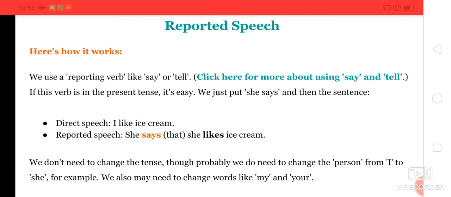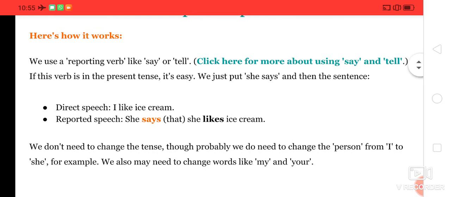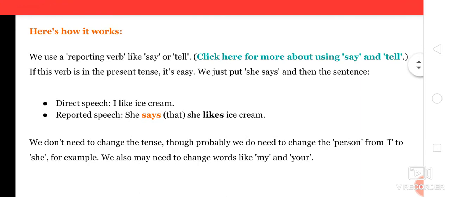So here we will see how to write the reported speech, okay? We generally use a reporting verb like say or tell. If this is in the present tense, while converting the sentences into reported speech, you always go for verbs like say or tell, right?